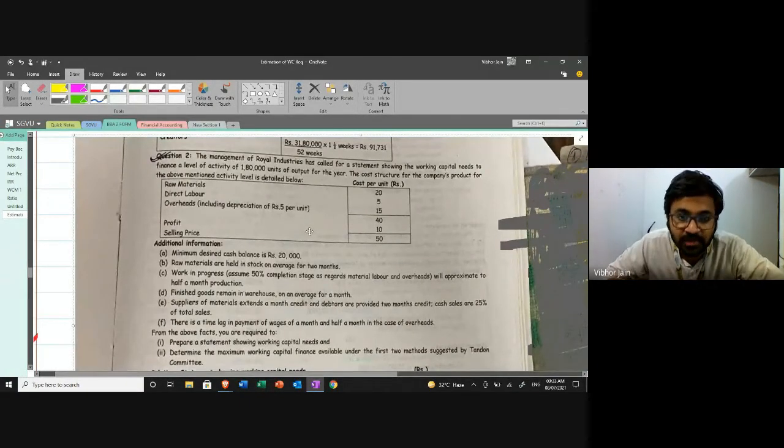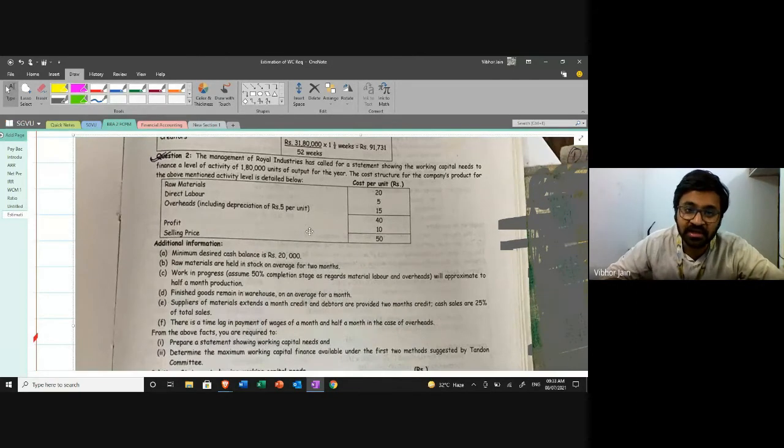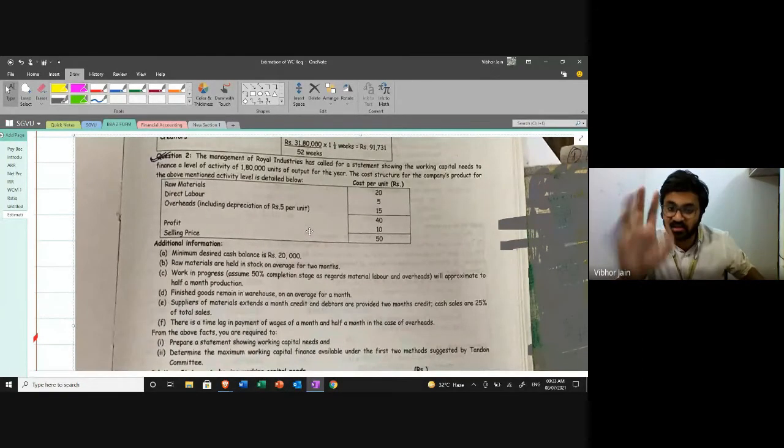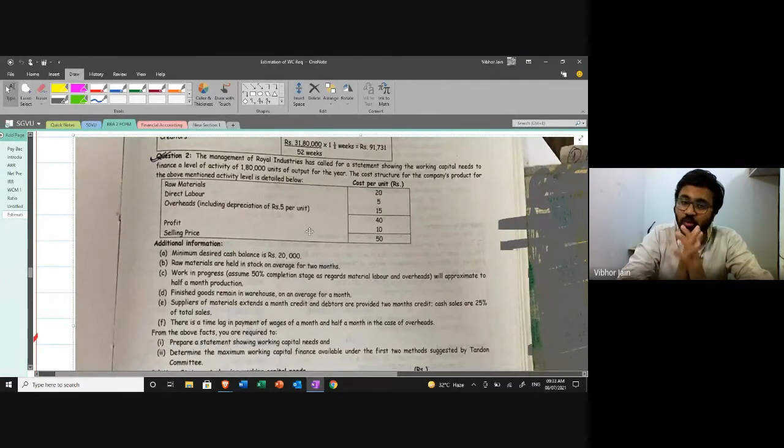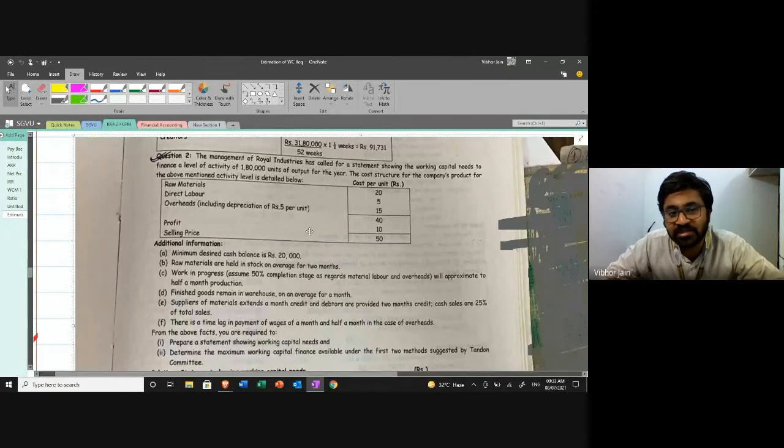It says the management of Royal Industries has called for a statement. They've asked for a statement showing the working capital needed to finance a level of activity of 1,80,000 units of output for the year. The management wants to know that if it wants to operate at the level of 1,80,000 units for the year, then what is the working capital requirement that they have to keep with them at all times?